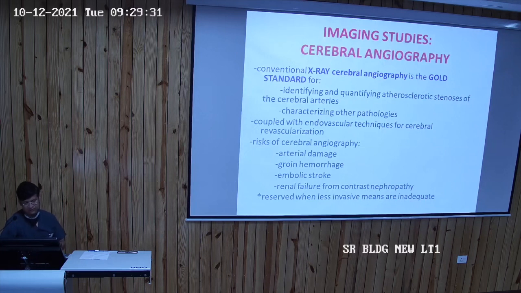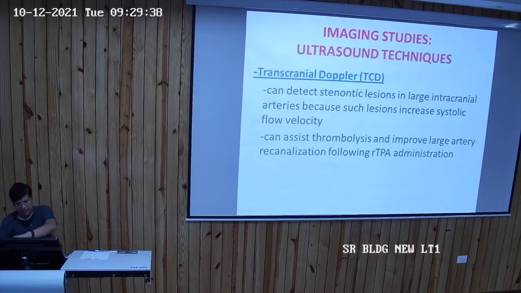And it is reserved when the less invasive means are inadequate. So usually cerebral angiography is done in selected cases. Apart from the CT, MRI and angiography, we can go for ultrasound, that is known as the transcranial Doppler. So TCD, or the transcranial Doppler, can detect stenotic lesions in the large intracranial arteries because such lesions increase the systolic flow velocity. So we can go for Doppler also.